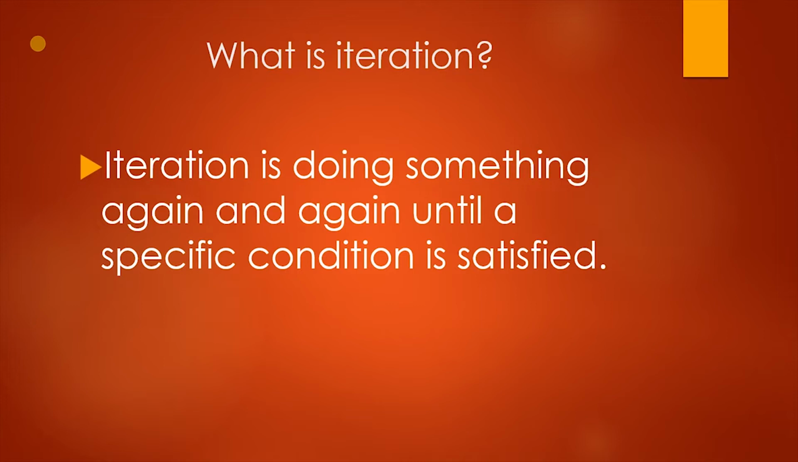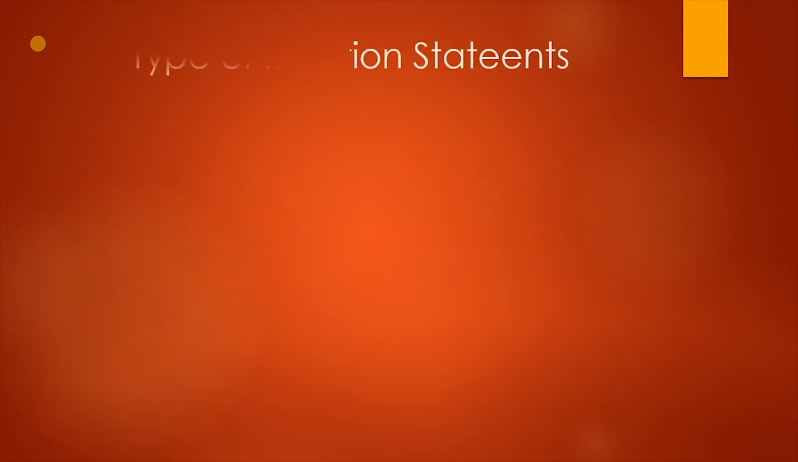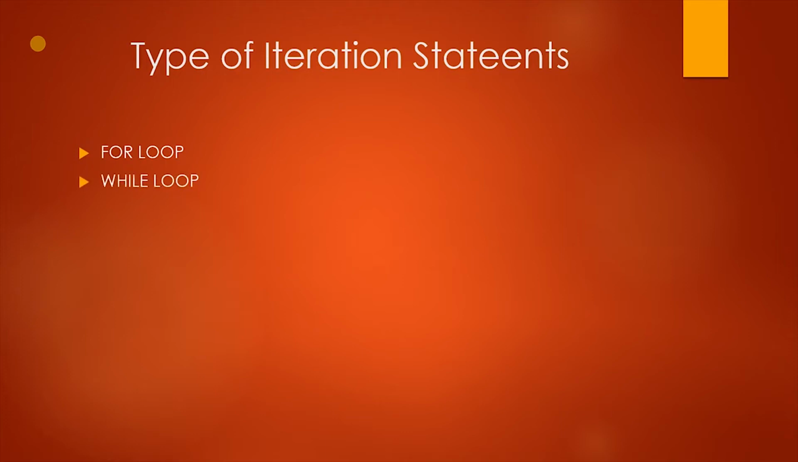Iteration is doing something again and again until a specific condition is satisfied. That is what iterations are. Now let's learn the different types of iterations in Python. The main two ones are the for loop and the while loop. Now iteration statements are also known as looping statements. The two types of iteration statements or looping statements in Python are for loop and while loop.